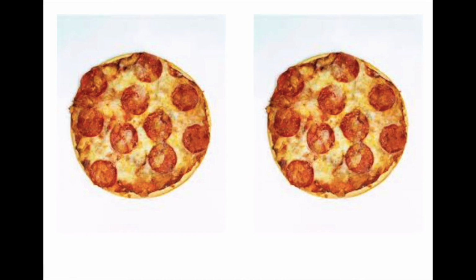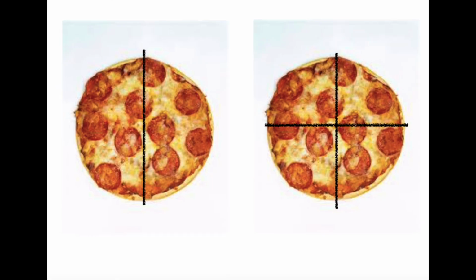So if we take 8 Mars bars and split them in half, we can see there are 4 Mars bars in each half. If we then take the 8 Mars bars again and split them into quarters, we see we make 4 groups and there are 2 Mars bars in each quarter. We can do the same thing with some pizza. If we get 2 pizzas and cut one in half and another one in quarters, we can see that one has 2 bits and the other has 4 bits.